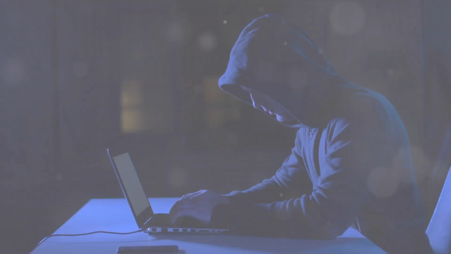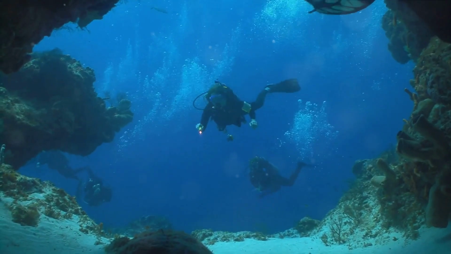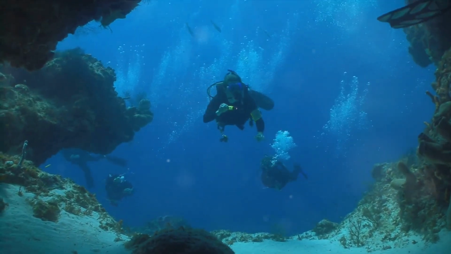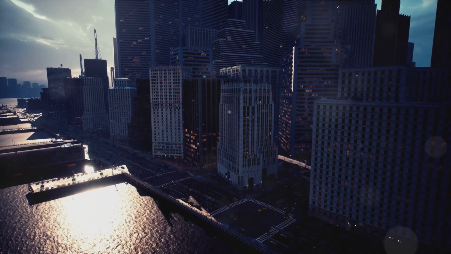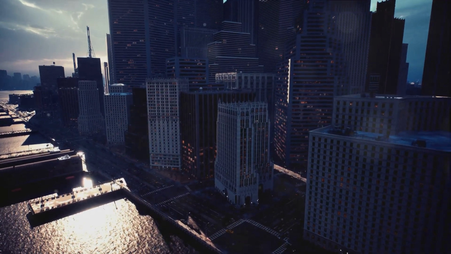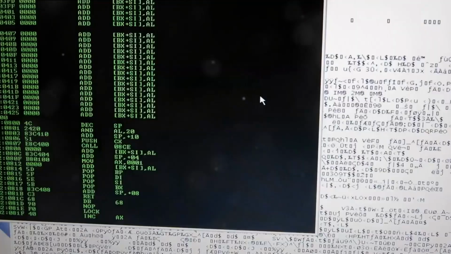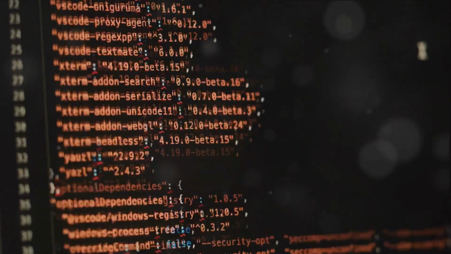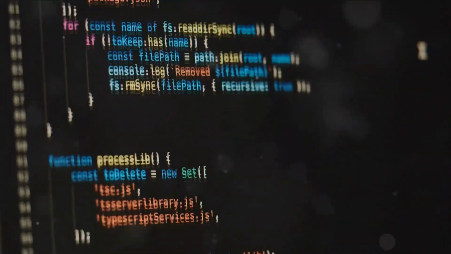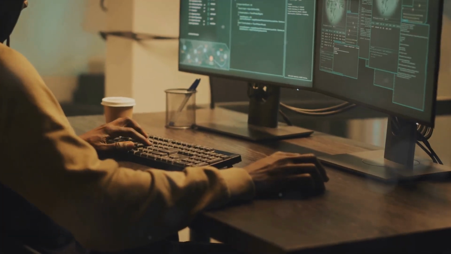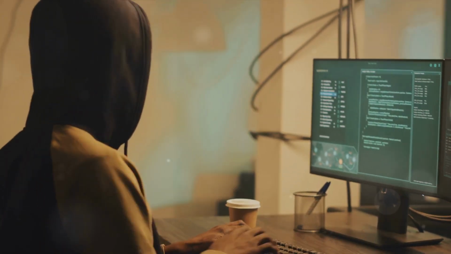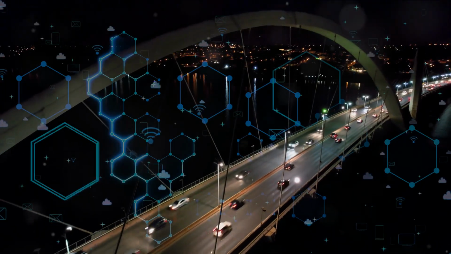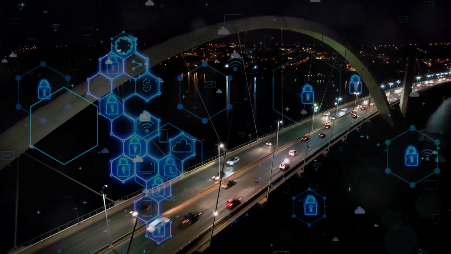First up, we'll start from scratch, unraveling the mysteries of ethical hacking. This is where your adventure begins, diving headfirst into the 5 essential phases of penetration testing. We'll explore reconnaissance, scanning, gaining access, maintaining access, and covering your tracks. But that's not all, folks. We're also going to delve into the art of Python programming. This powerful tool will enable you to craft your own hacking tools, adding a personalized touch to your cybersecurity toolkit. This module lays the foundation for your cybersecurity journey.